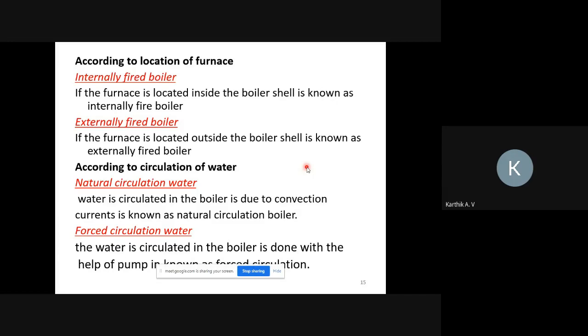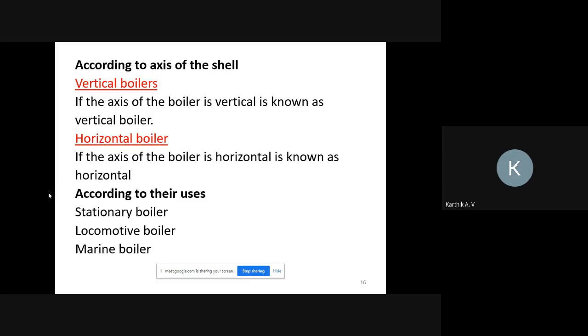Second one is forced circulation of water. Forced circulation of water is nothing but, with the help of a pump, we lift the water from a lower level to a higher level. Next, according to the axis of the shell, vertical boiler as well as horizontal boiler. If the boiler drum is kept in vertical direction, that is called a vertical boiler. If it is kept in horizontal direction, it is called a horizontal boiler.